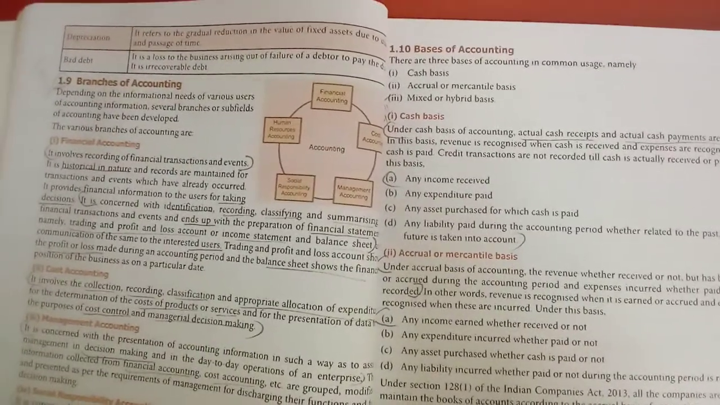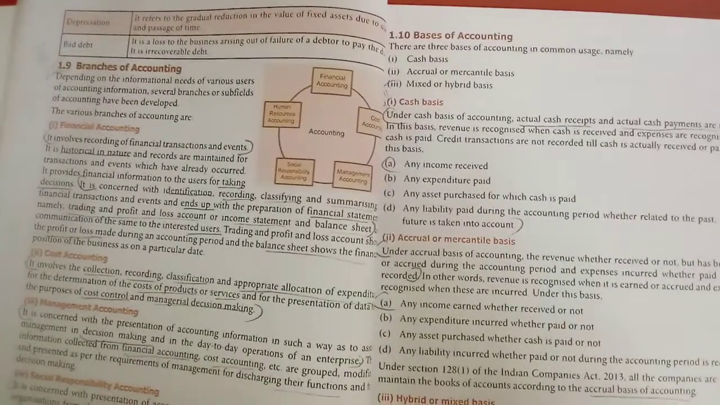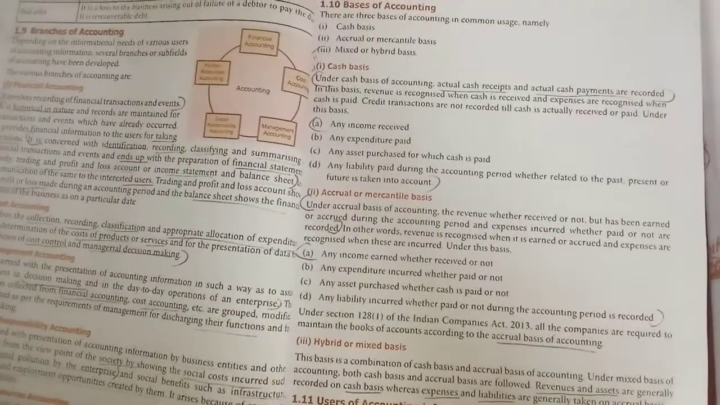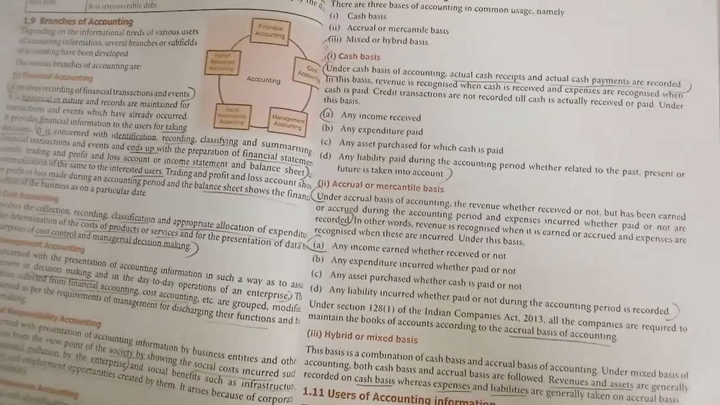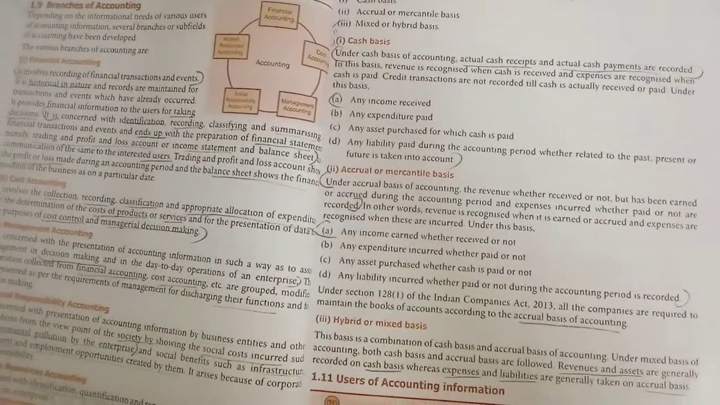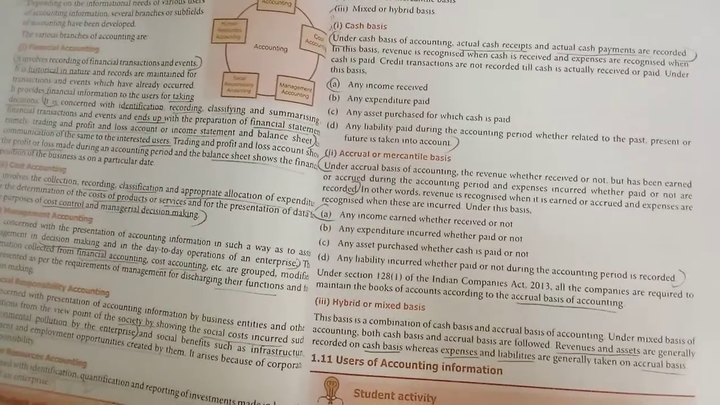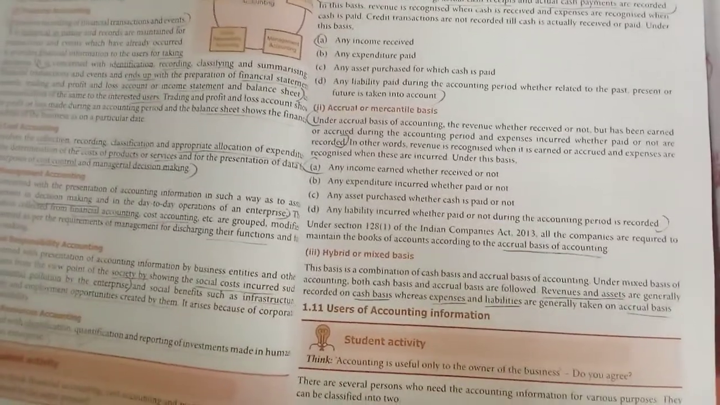Cash basis, accrual basis or mercantile basis, mixed or hybrid basis. But if you write one or two sentences, it will be good. I have marked cash basis first line and those 4 points. If you study, it will be easy only. Second one, accrual or mercantile basis, the first sentence and those 4 points. Then hybrid, the last sentence.